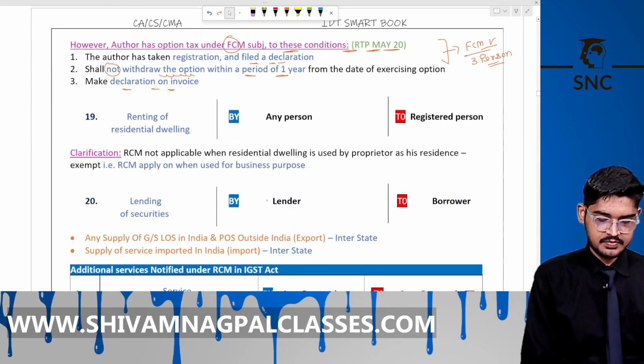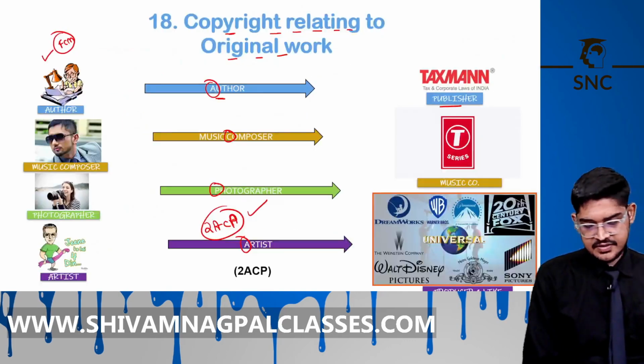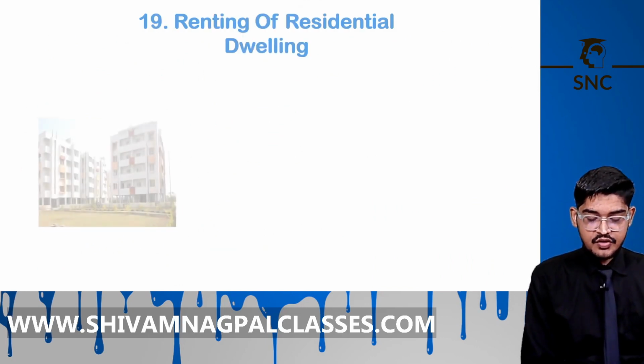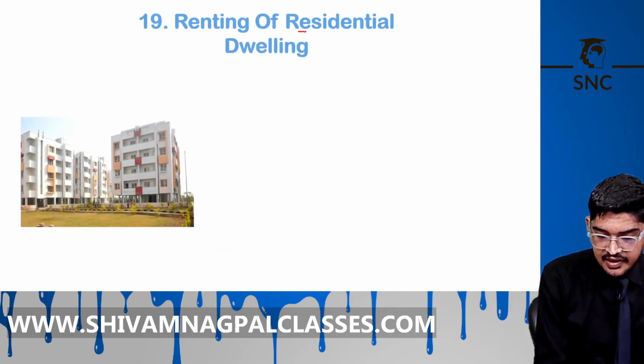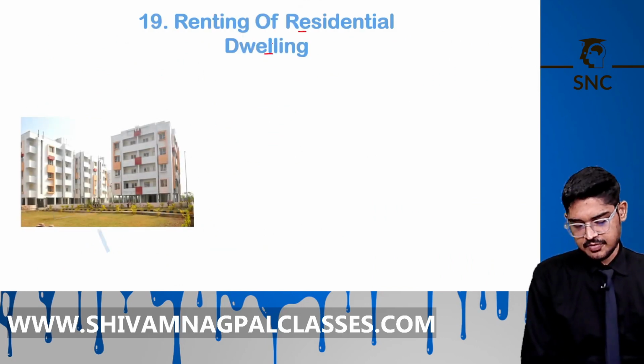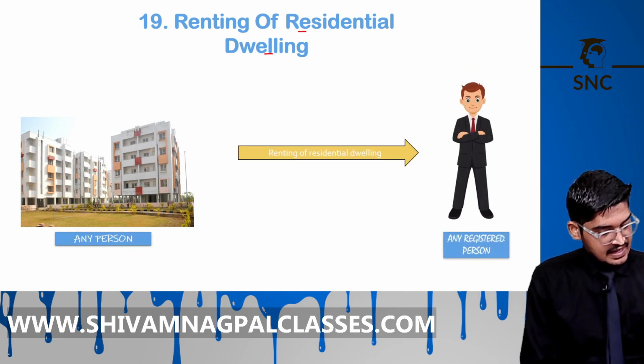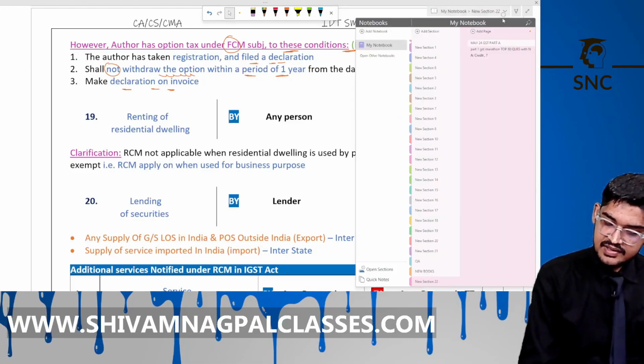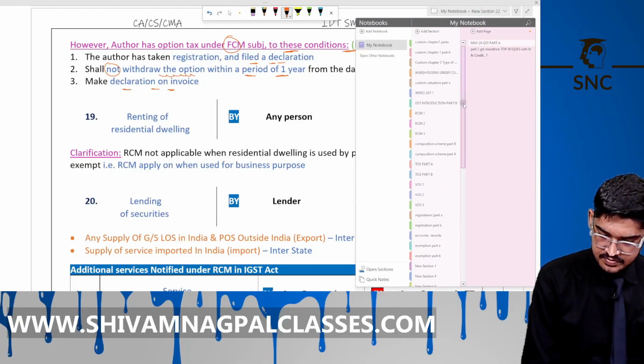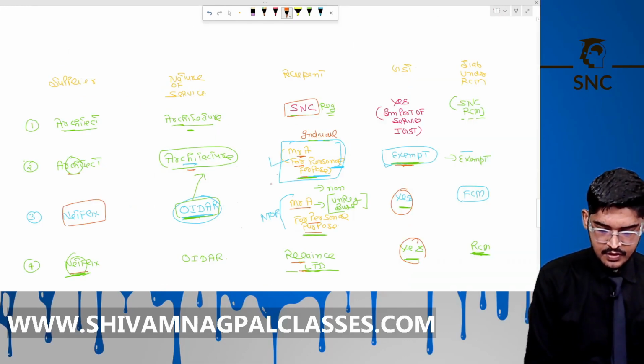Now, the next one is renting of residential dwelling by any person to a registered person. Then RCM will come. That registered person pays tax under the RCM. Let's analyze this with this analysis chart. Okay, see here.